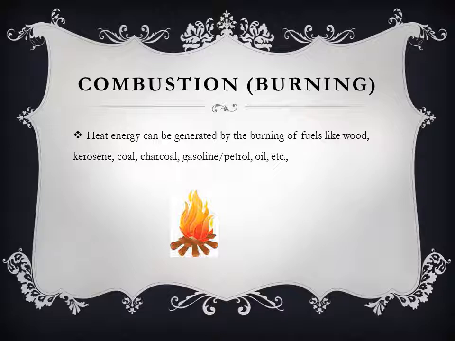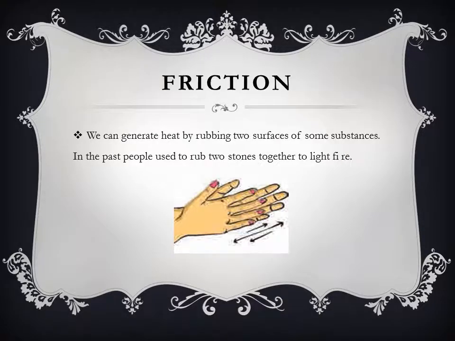Burning. Heat energy can be generated by the burning of fuels like wood, kerosene, coal, charcoal, gasoline or petrol, oil, etc. Friction. We can generate heat by rubbing two surfaces of some substances. In the past, people used to rub two stones together to light fire.